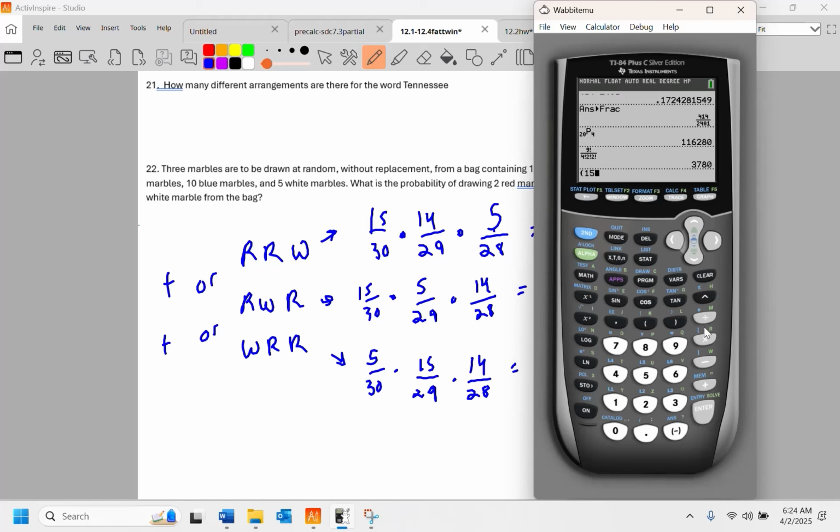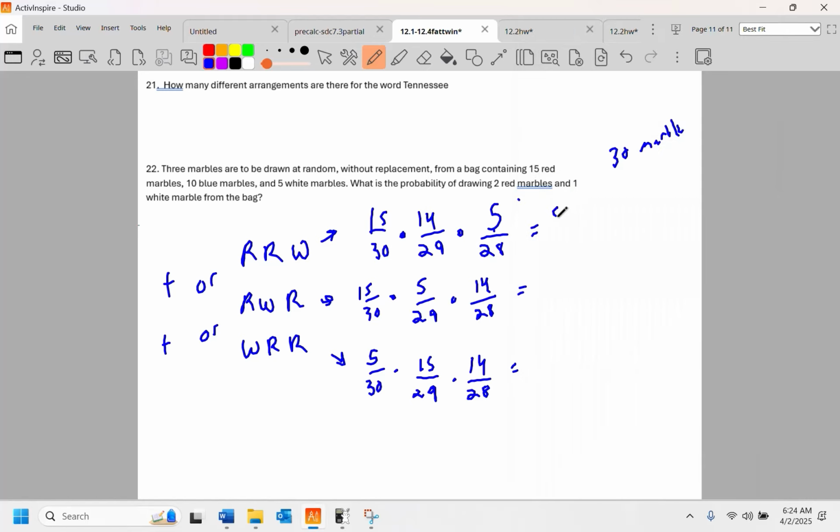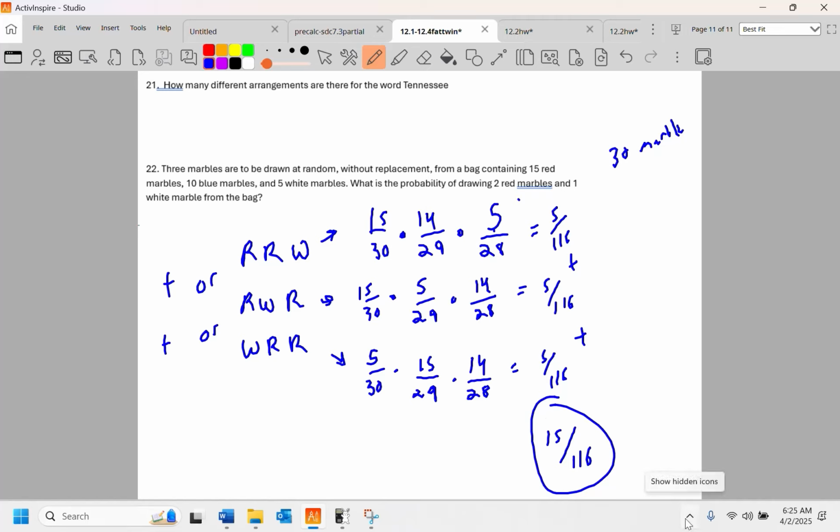What do we got here? We got a 15 over 30 times a 14 over 29 times a 5 over 28. Now we'll convert to a fraction, will it? It does. 5 over 116. And they're all going to be the same thing. So 5 plus 5 plus 5 is 15 over 116. That's the probability of doing that. And there is a way to do that with permutations. I just don't care to show it because it's too early in the morning for me to be thinking about permutations right now.